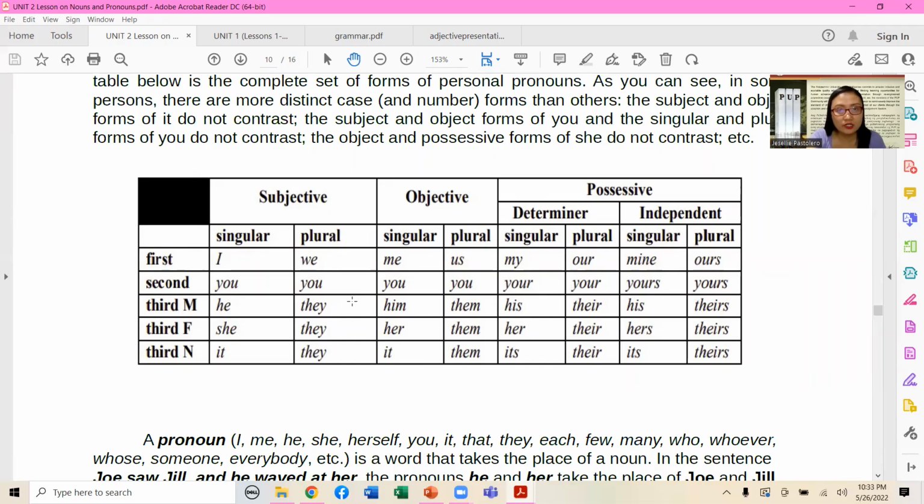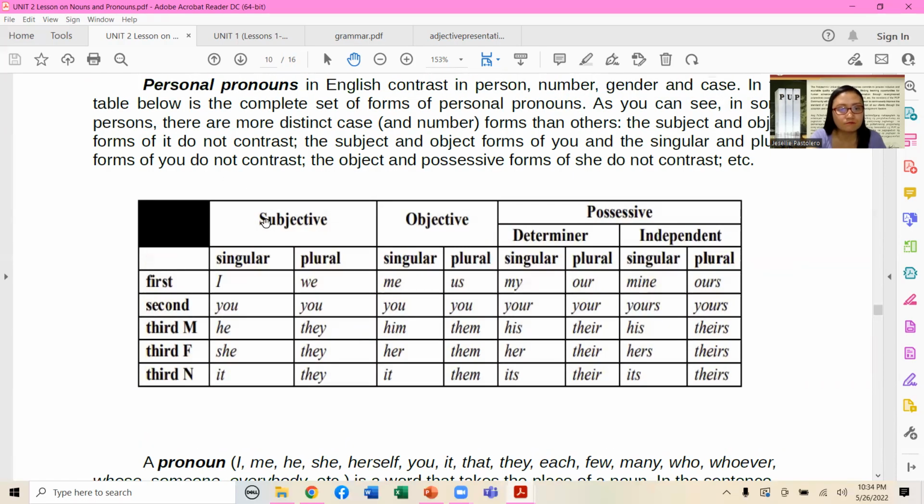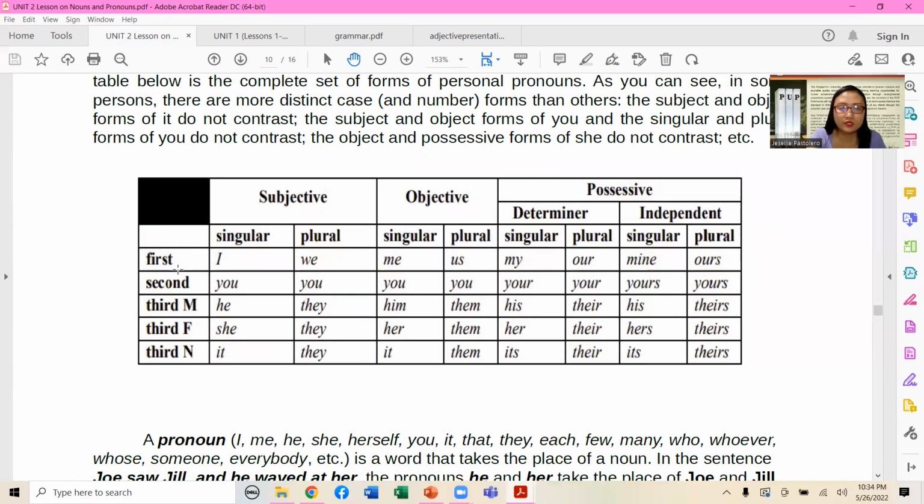that has the subjective, objective, and possessive columns for our types of point of view. So we have here the first person, second, third male, third female, and third neutral point of view.